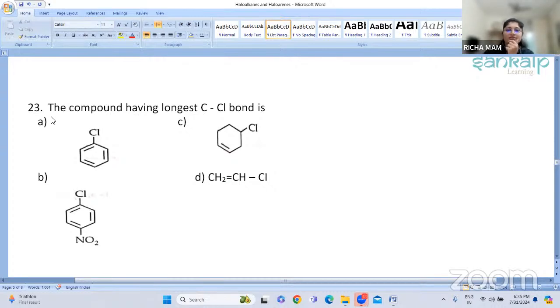Here are the four options: option A, option B, option C, and option D. Can you tell me?